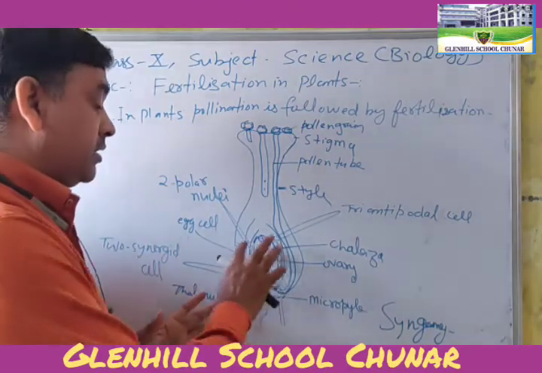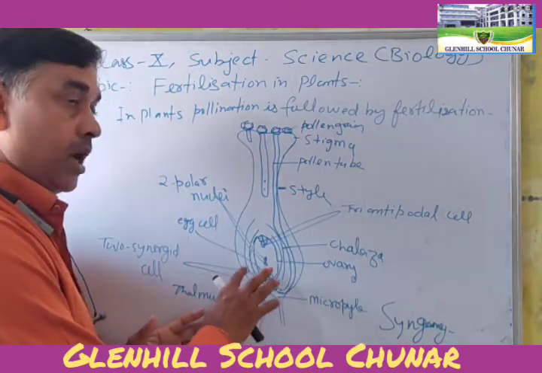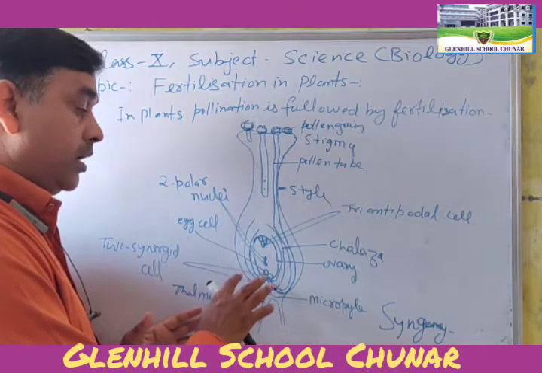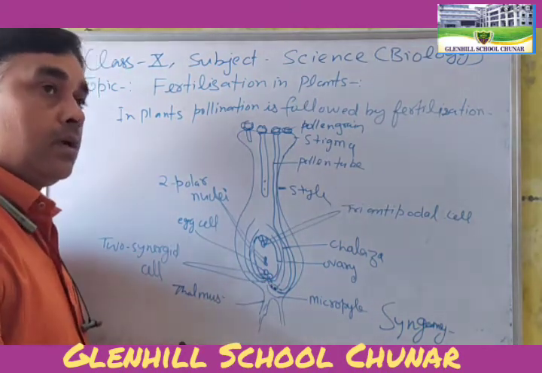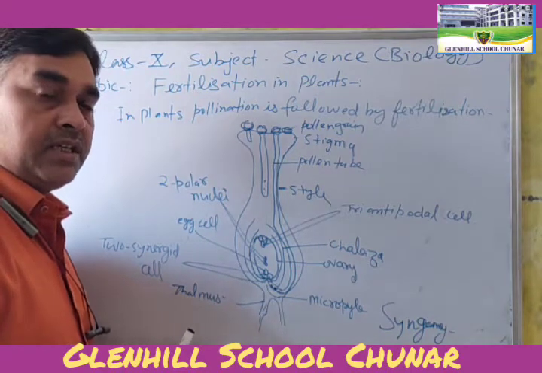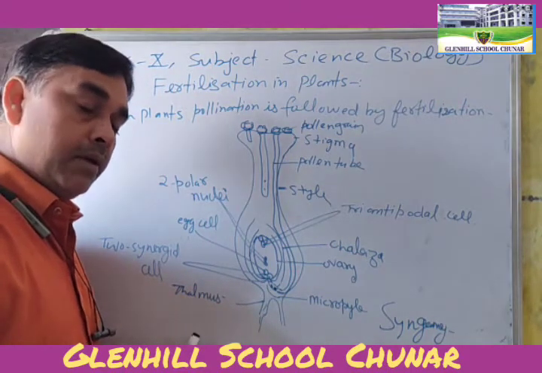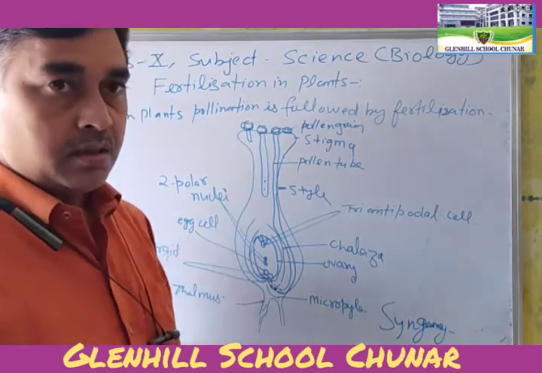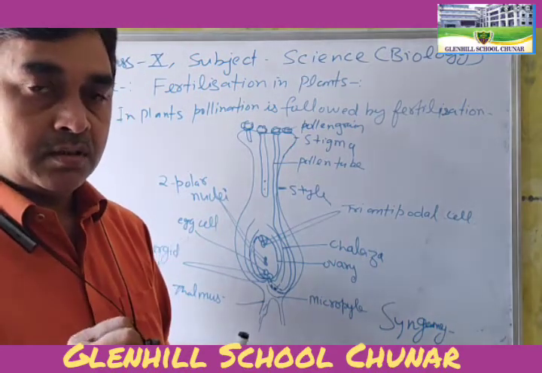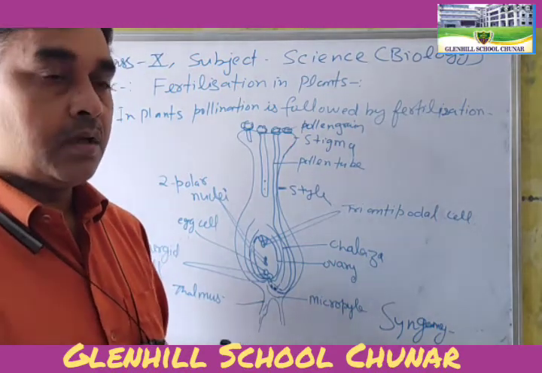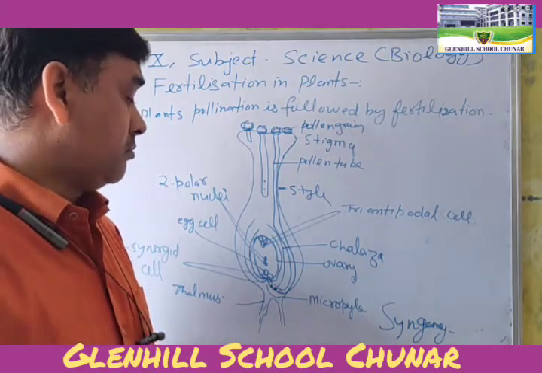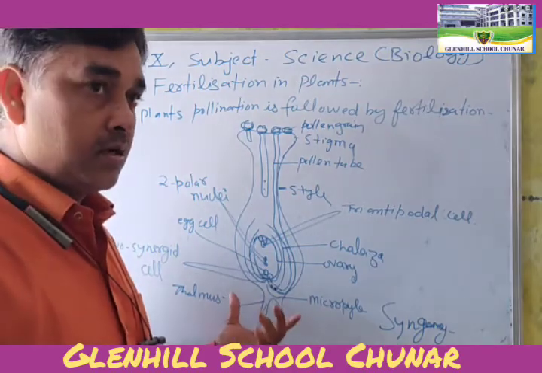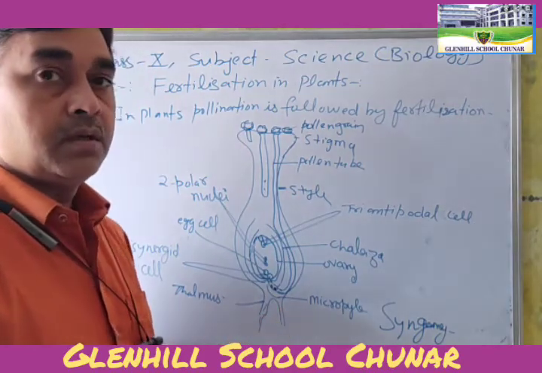The ovary is situated in the carpel. They sit on the thalamus. The thalamus arrangement is of three types, but I will not discuss this. Some are curved, some ball and socket shaped, but this is the curved shape.